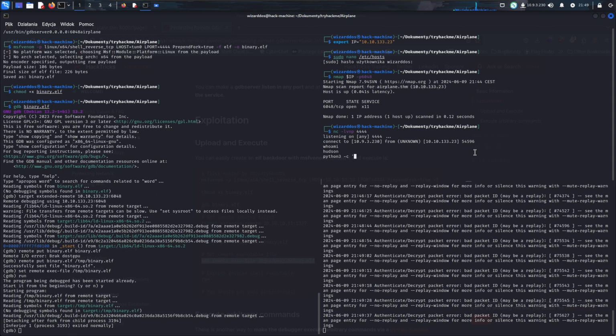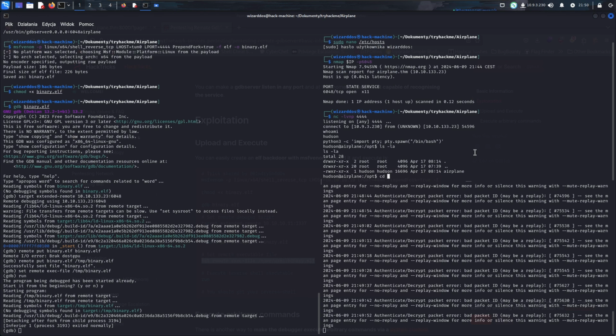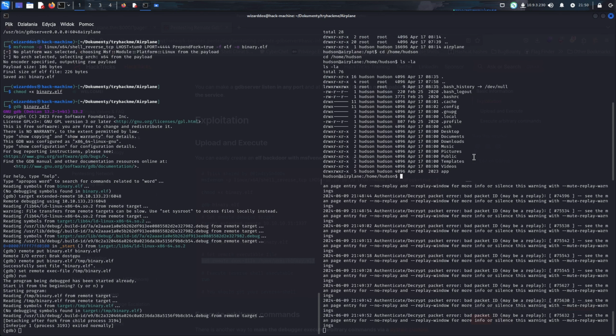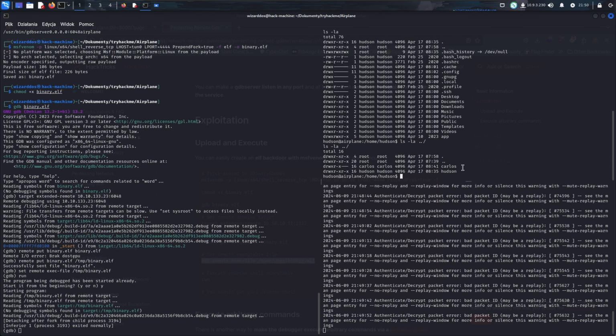Let's stabilize that shell. Otherwise, import pty, pty.spawn /bin/bash. We got it. Let's go to /home/Hudson. Sadly, there is no user flag, but maybe there's another user called Carlos. As you see, it's here, so probably his flag is in there as well.